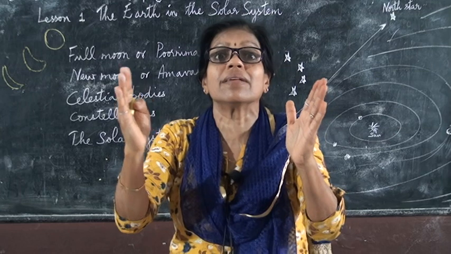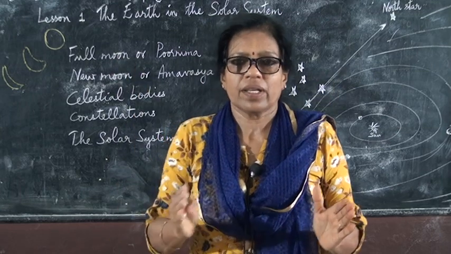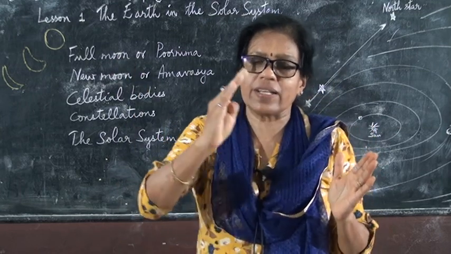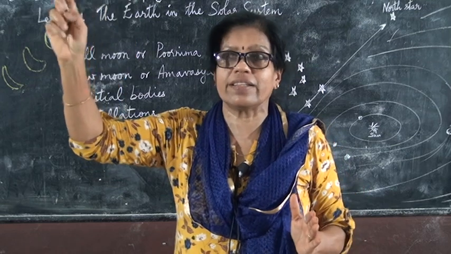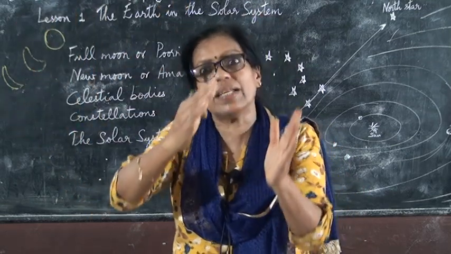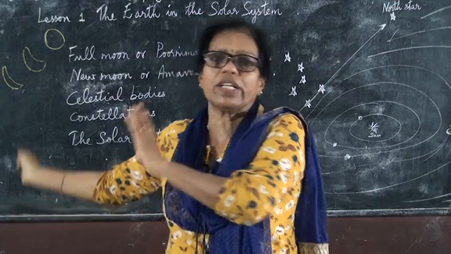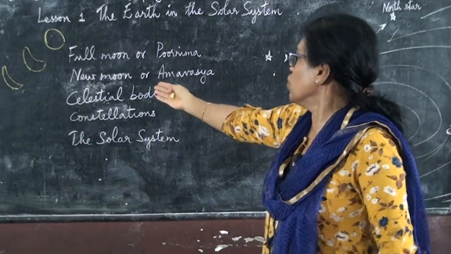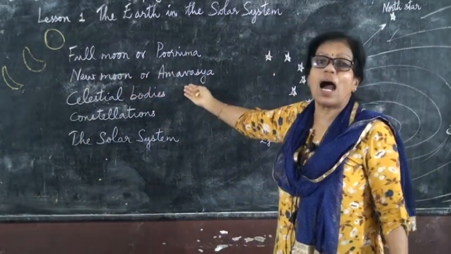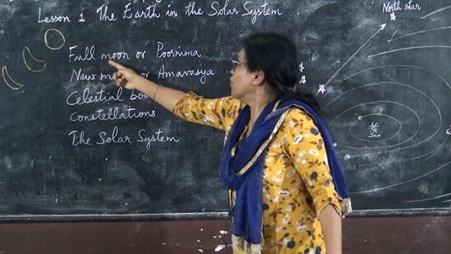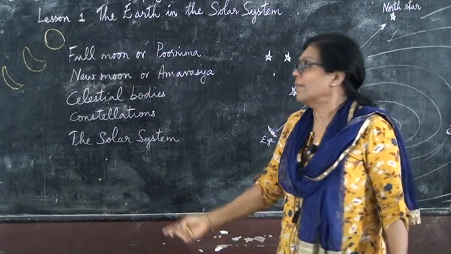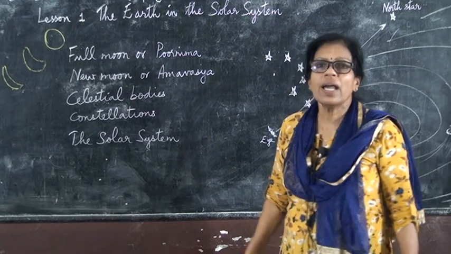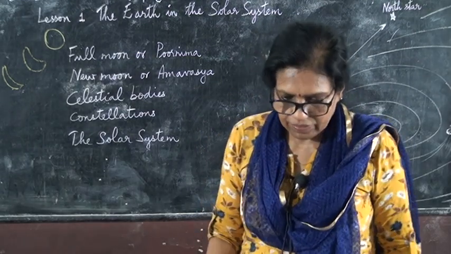So in 1 month all this takes place. The moon increases, and finally on the 30th day you can see the full moon. Again the moon decreases, and like that it will go on. So for different shapes, for full moon we say Purnima, and for new moon we say Amavasya.